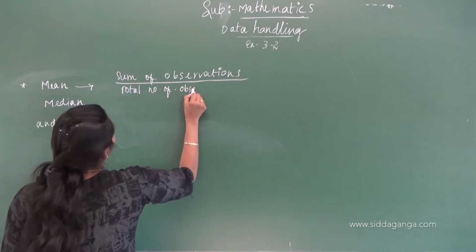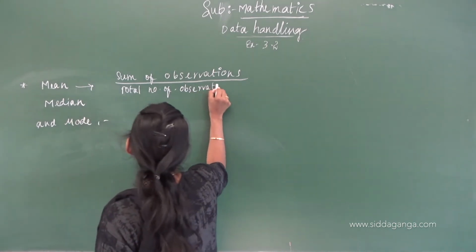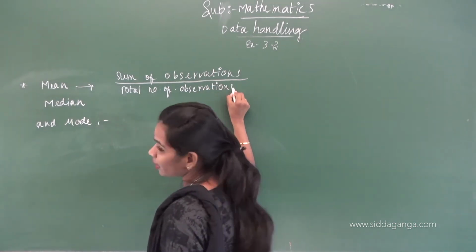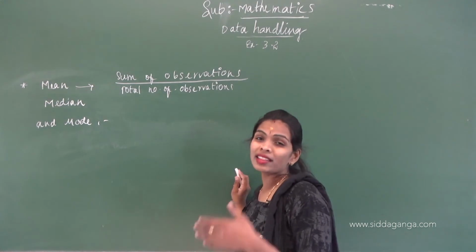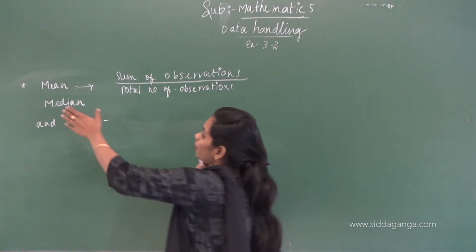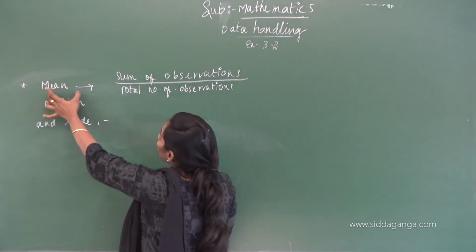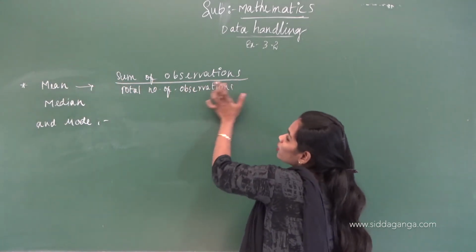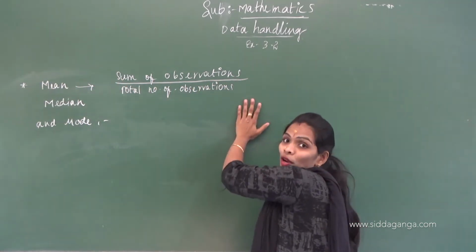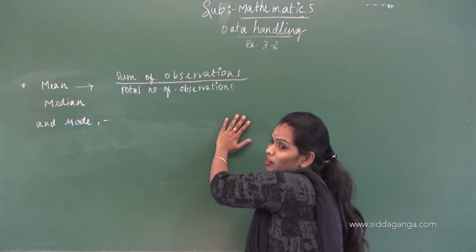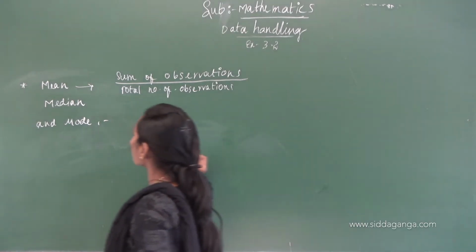Correct children? Arithmetic mean is also called mean, and the average of the given data is also known as mean. Like that there are different formulae for the mean. Mean is the sum of observations divided by the total number of observations.